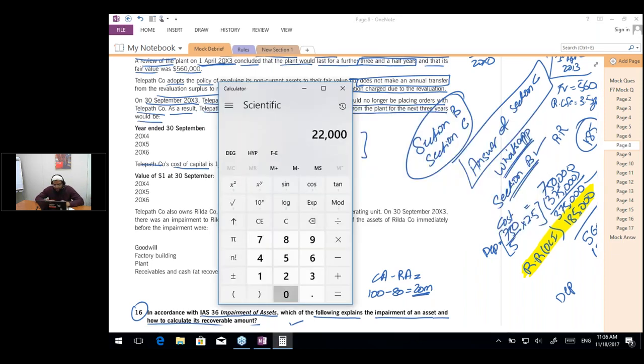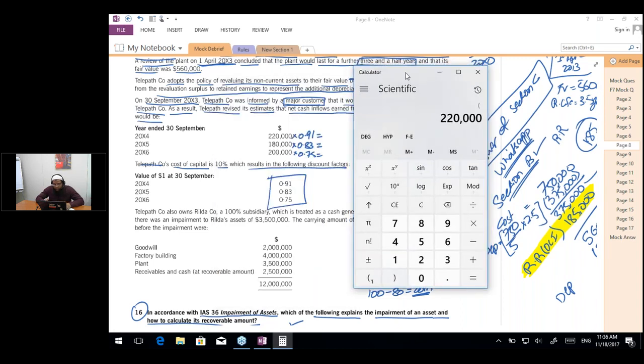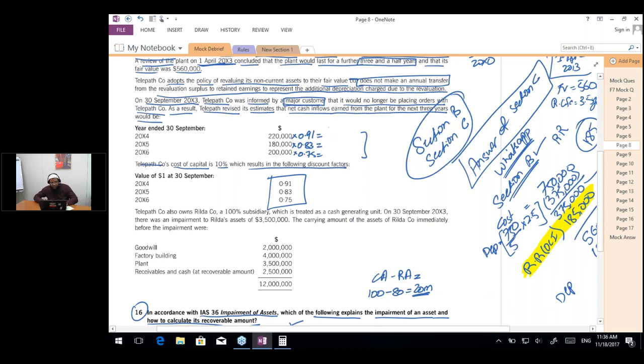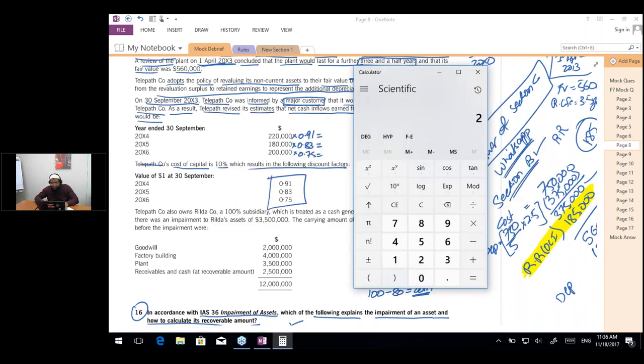So 220,000 into 0.91 is going to give us 200,200. Or even what I can do is I can simply add all of them. 220,000 into 0.91 plus, you can simply use a calculator to write everything on a single line, plus 180,000 into 0.83 plus 200,000 into 0.75.